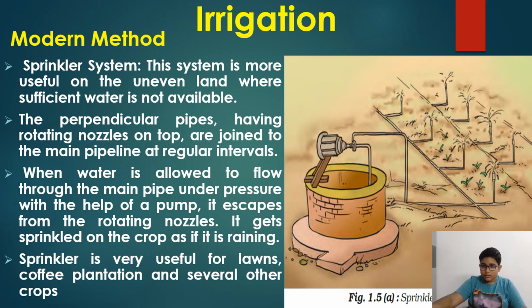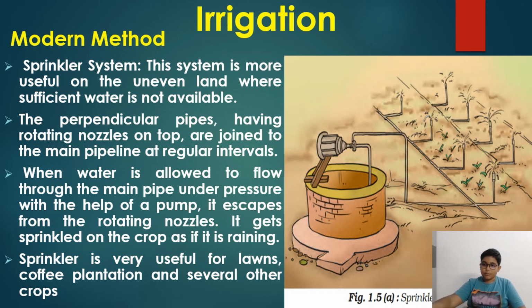So it will sprinkle like a fountain to everywhere. This is done with perpendicular pipes with rotating nozzles on the top. When it is allowed, the water flows into the main pipe under pressure with the help of a pump, and escapes from the rotating nozzles. Sprinkler is very useful for lawns, coffee plantations, and several others.